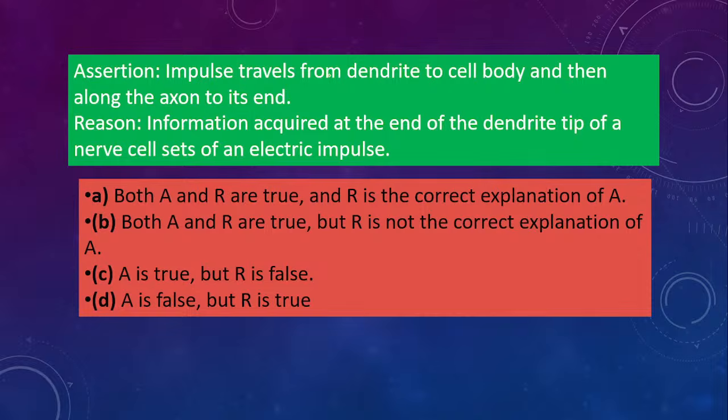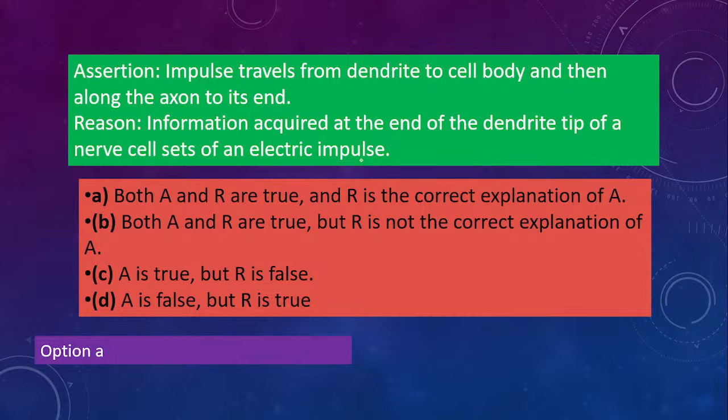It said that the impulse will travel from dendrite to cell body, from dendrite to cell body and then to the axon to the end. The reason says the information at the end of the dendrite tip of a nerve cell sets off an electric impulse. Okay, let's see the answer. So no, it is not option C. Both the statements are correct and R is the correct explanation of A.